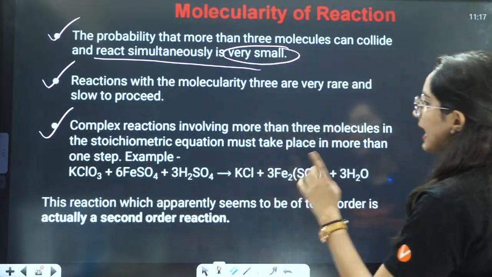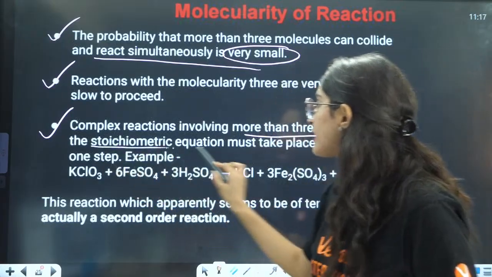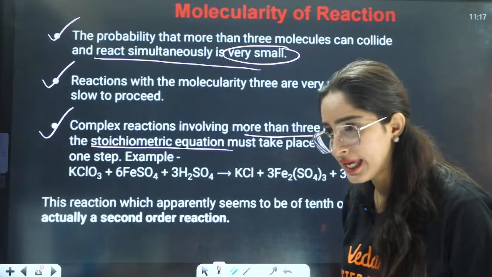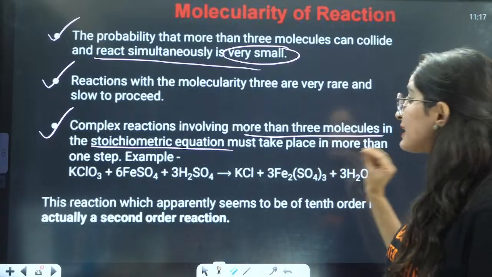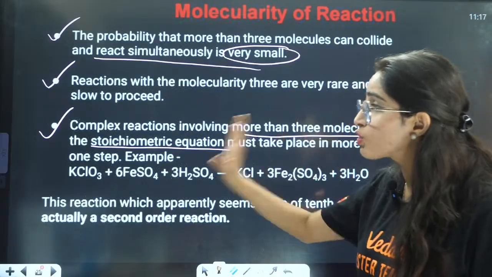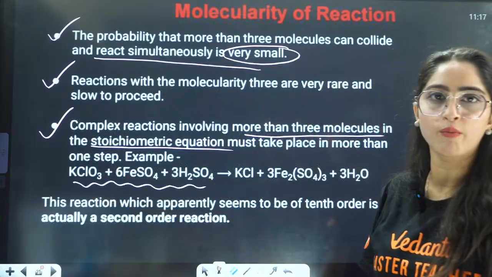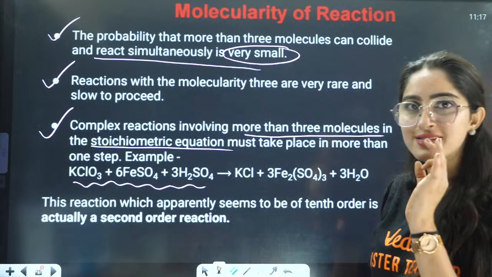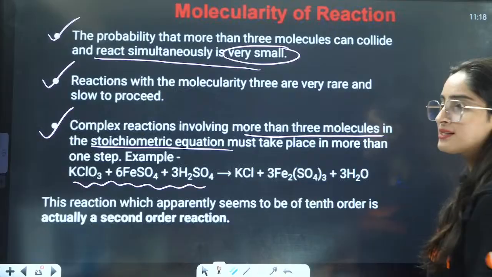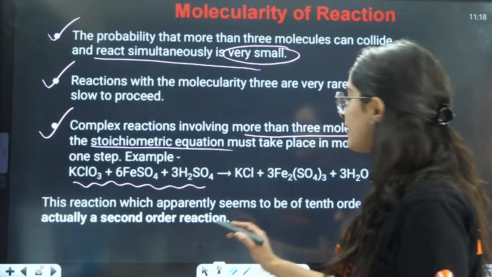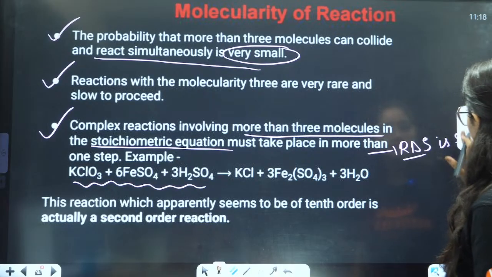Next is complex reaction involving more than 3 molecules in the stoichiometric equation. For example, this is more than 3 molecules. It is not necessary that all of them will collide with each other. The reaction must take place in more than one step, and that means there is a rate determining step. The rate determining step is different.